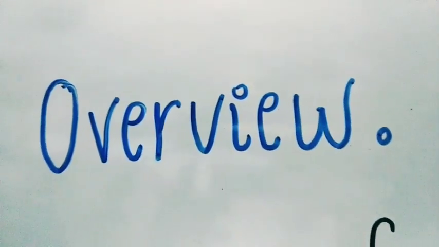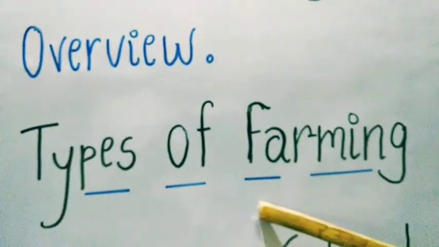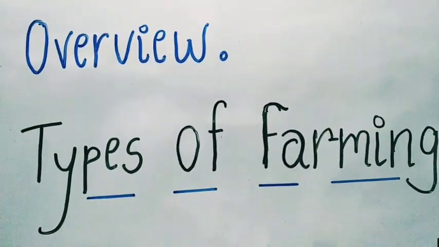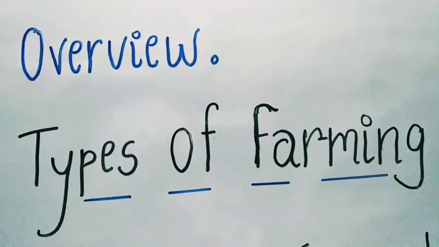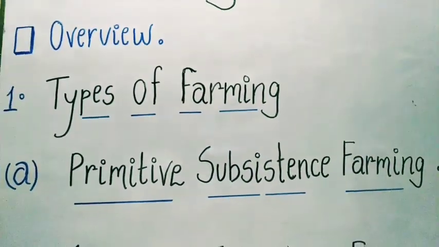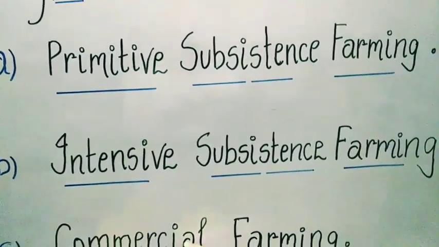Now we come to the next topic, types of farming. Types of farming are mainly divided into three. What are they? Primitive subsistence farming, intensive subsistence farming, and commercial farming.